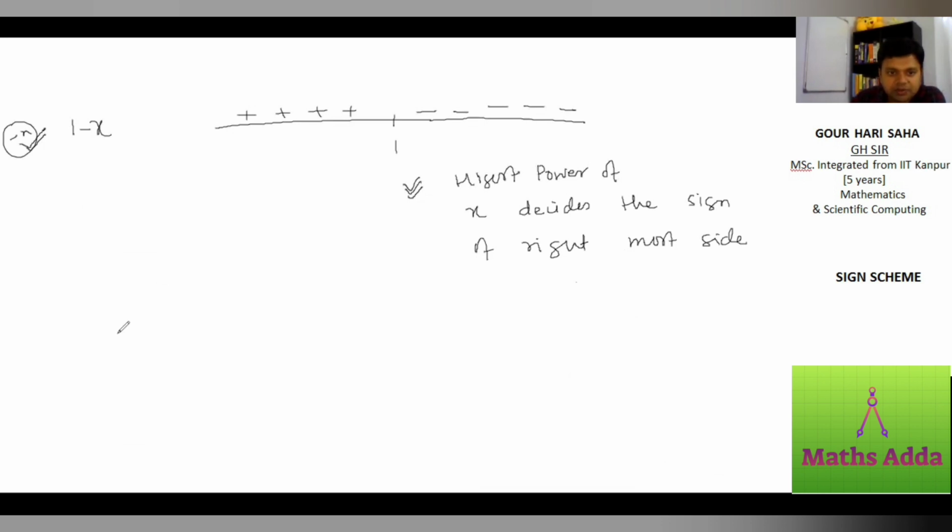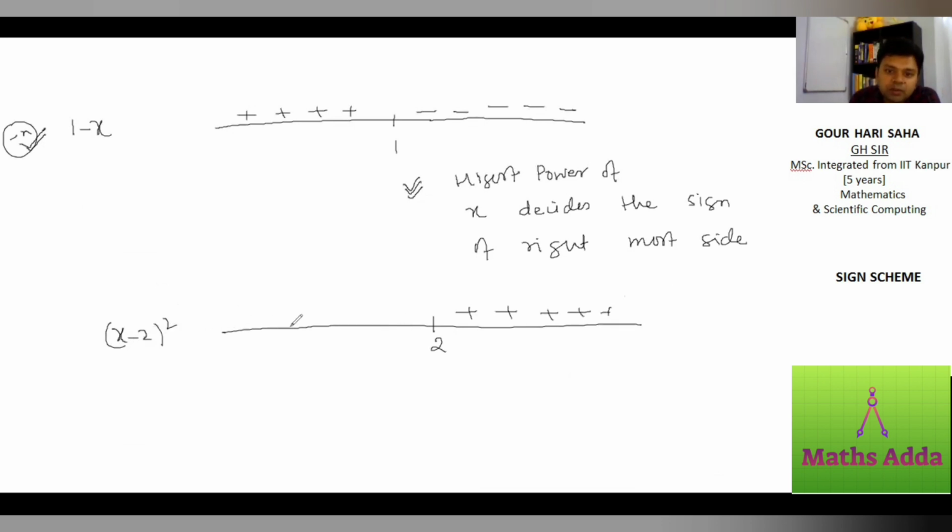And last observation, that is, if I take (x minus 2) whole square, what is the critical point? Means where it becomes 0, that is x equal to 2. So on the right hand side of 2, if you put anything, 3, 4, 5, it's positive. Why? Because it is square, so it is positive.